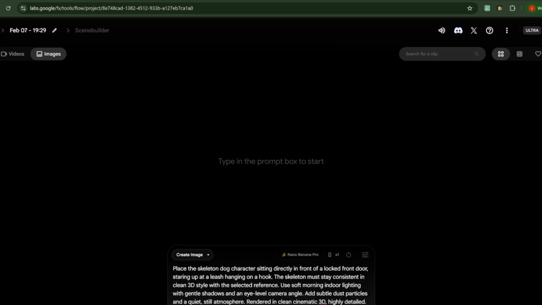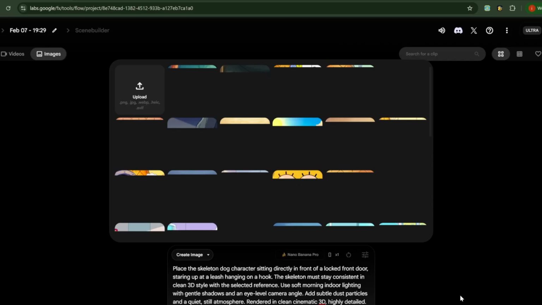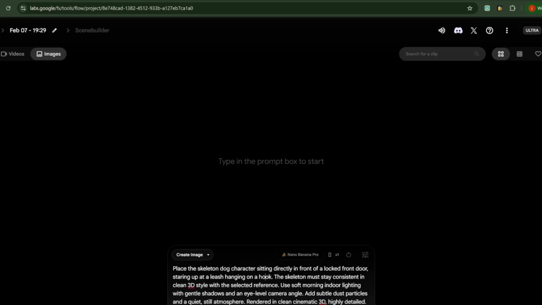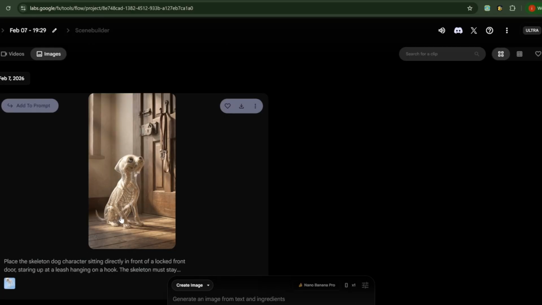When you paste the prompt, you now have to attach a reference image of your dog character. I already generated this, so feel free, I'll put them in the description below. Once you attach the reference, you just have to generate the image. So this is the first image, which is very good.